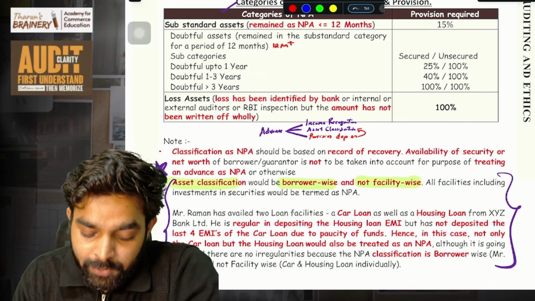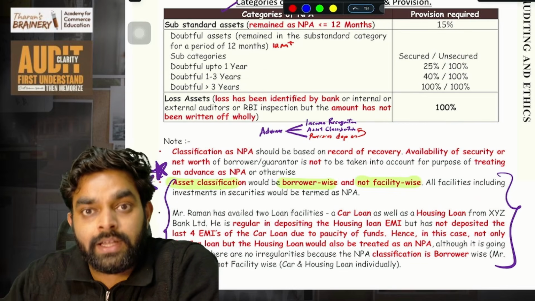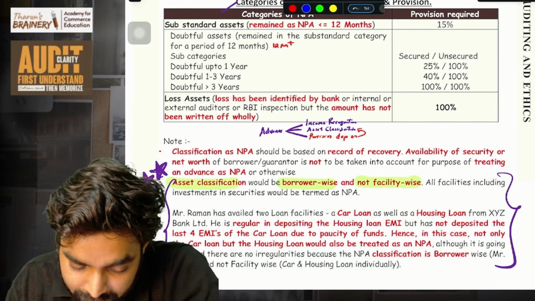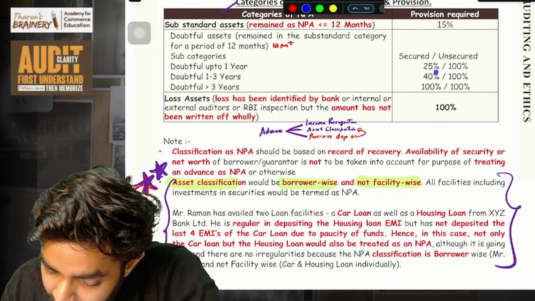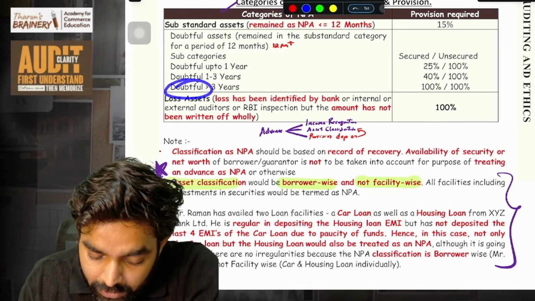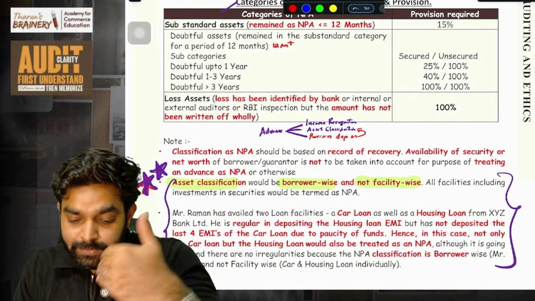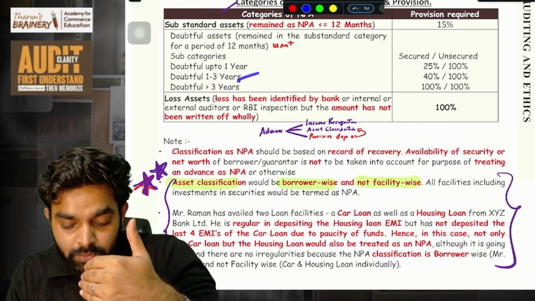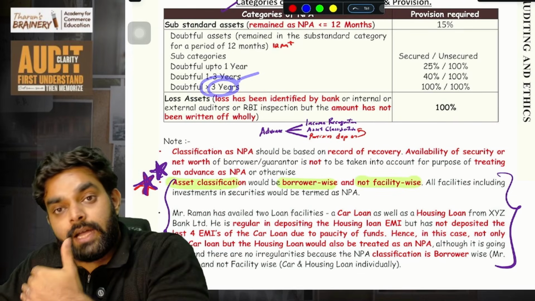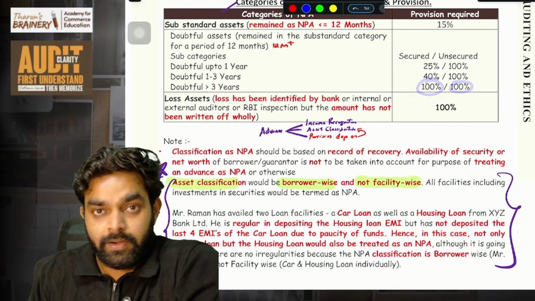Doubtful up to 1 to 3 years. One year is over, so it became doubtful 1. Then for the second year to third year, basically 2 to 3 years, you will put 40% if secured, and unsecured 100% provision. And if the last 3 years our money has not been received, that is, more than 3 years in NPA, you will put 100% provision. Done. Hope you got it.